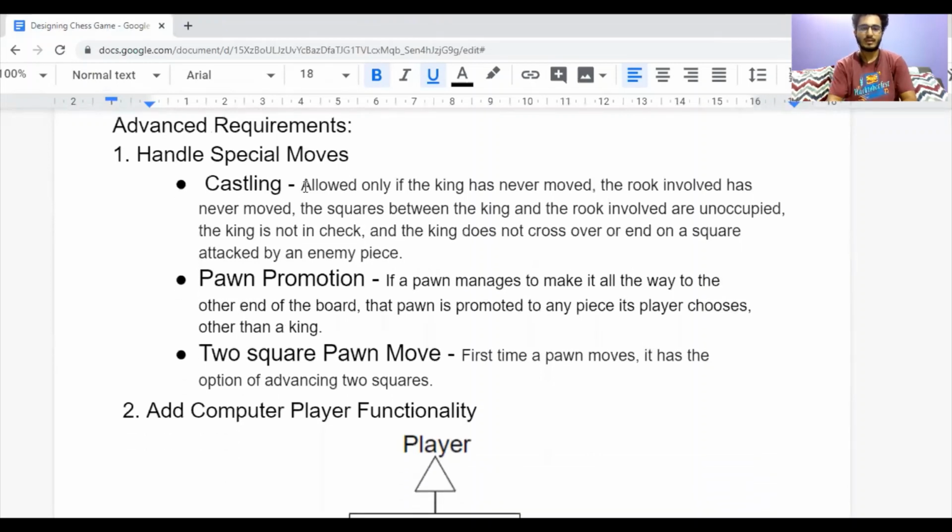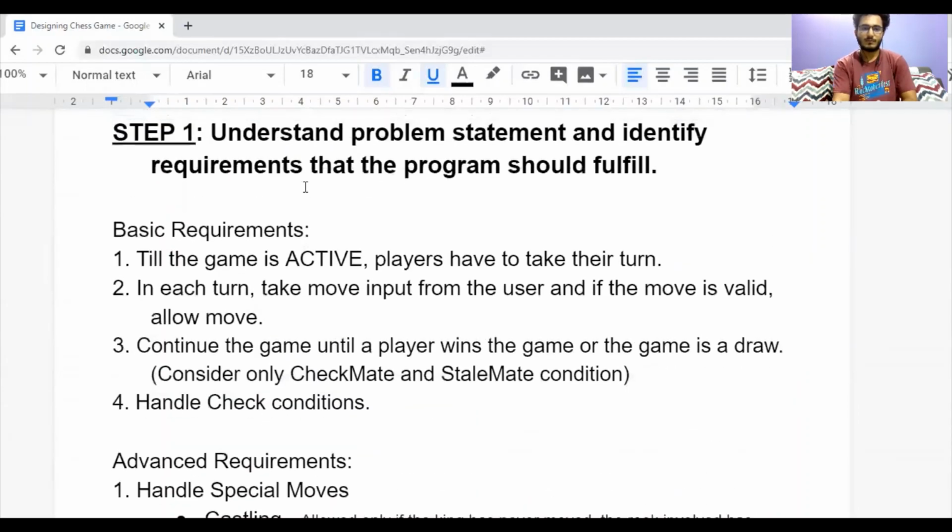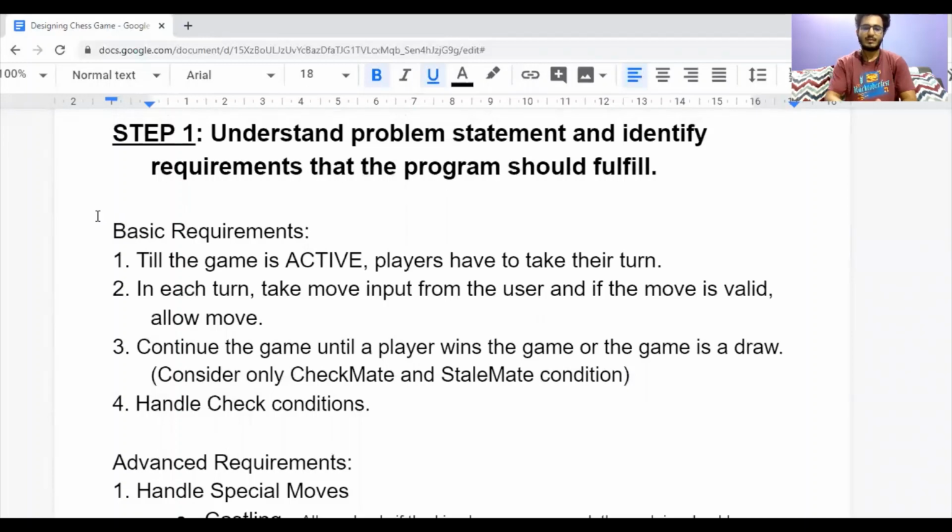Now let's talk about the advanced requirements. We have to handle special moves, that is castling, pawn promotion, and the two square pawn move. Moreover, we can add a computer player, that is, we make two classes, a human player and a computer player, which will inherit the player class. For the simplicity of this video, as we are starting with object oriented design problems, let's just design a program which only fulfills the basic requirements. We will be focusing on our basic requirements only.